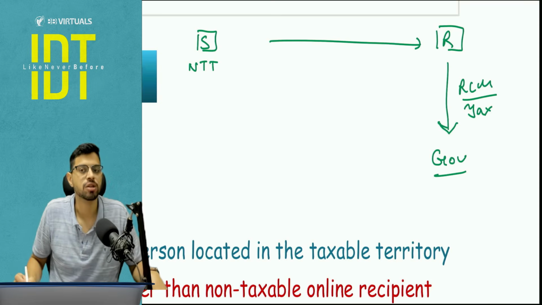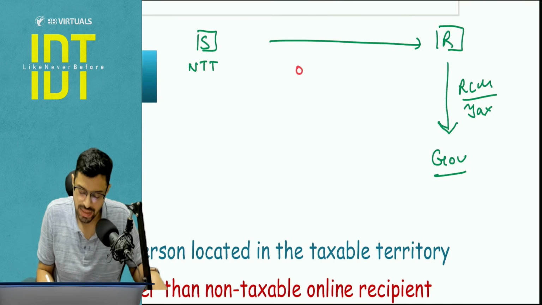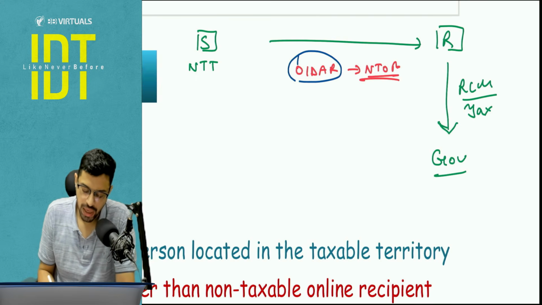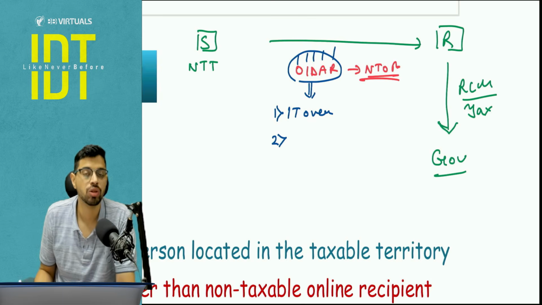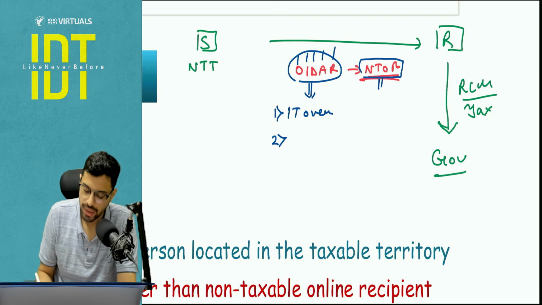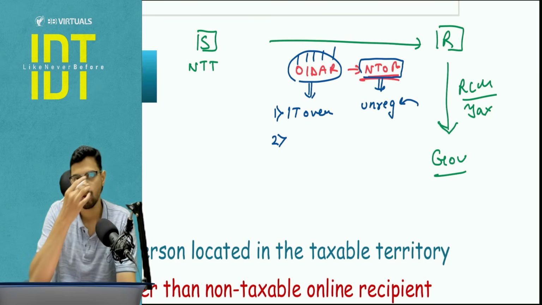But there is one exception. What is the exception? The exception is OIDAR service, whichever is obtained by a non-taxable online recipient. Do you know these meanings? Understand quickly. OIDAR service is online information database access and retrieval service. These are the services where there is a use of IT over the internet, and it is impossible to provide them without the use of IT. This is the basic meaning of OIDAR. And what do you mean by non-taxable online recipient? Non-taxable online recipient means an unregistered person who is importing OIDAR service from outside India.